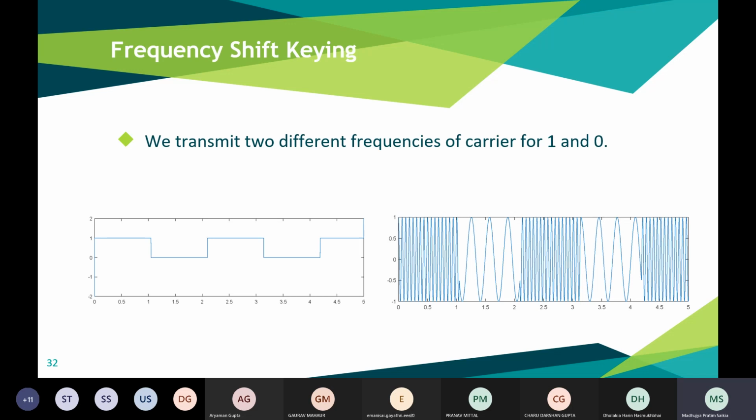Similarly, for frequency shift keying, we change the frequency of the signal. As you can see in the carrier wave signal, when the bit is 1, the frequency is quite high, as you can see in the rightmost image. And when the bit goes to 0, the frequency drastically decreases. Similarly, when it again becomes 1, the frequency becomes high again, and for 0 it becomes low again, and so on. So that is frequency shift keying. We are embedding the value of the bit into the frequency, and we can extract that value at the receiver's end from the frequency.